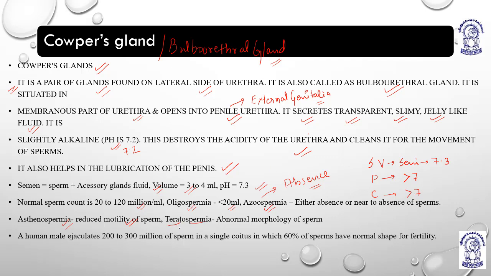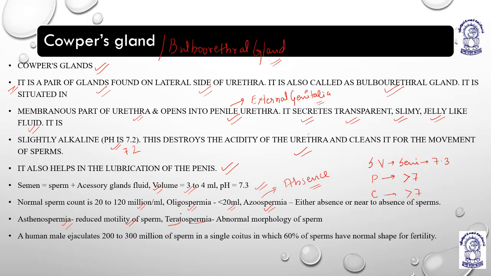Teratospermia. Terato means something which is abnormal in respect to its structure. So teratospermia means abnormal morphology of sperm. Oligospermia means low amount of sperm, less than 20 million per ml. Azoospermia means there are no flagellated cells. Flagellated cells means sperm. So azo means no flagellated cells, means no sperms.